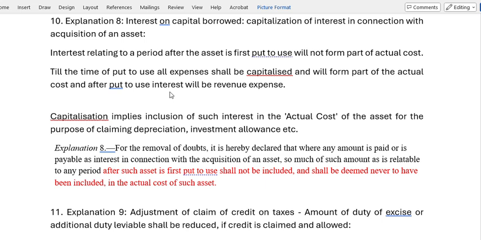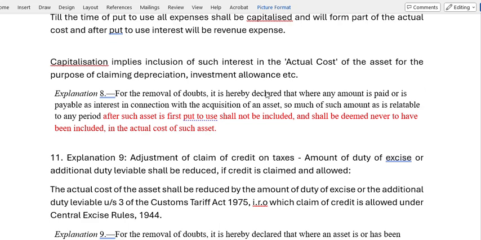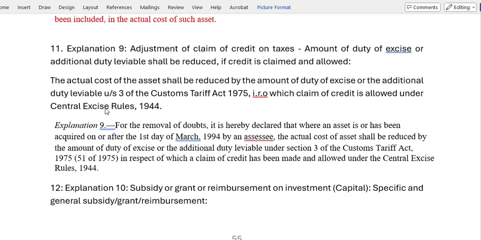Interest relating to a period after the asset is first put to use will not be part of the actual cost of the asset. Up to put to use, whatever interest is there, that will be part of the capital cost. After that, it will be revenue cost. Till the time put to use, all expenses shall be capitalized and will form part of the actual cost. And after put to use, the interest will be revenue expense. Now, capitalization implies inclusion of such interest in the actual cost of the asset for the purpose of claiming depreciation, investment allowance, etc.